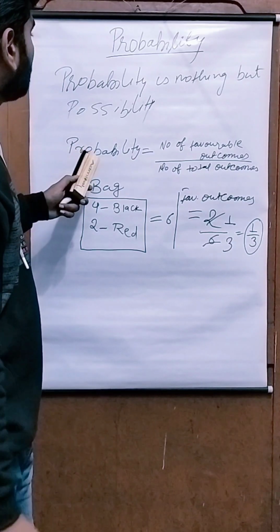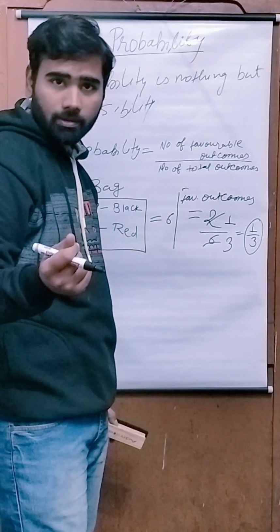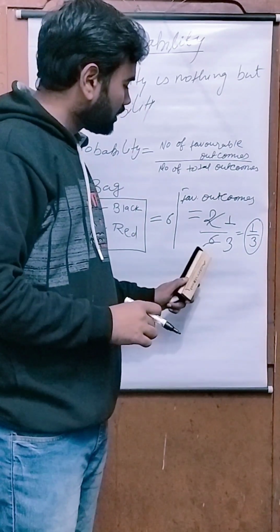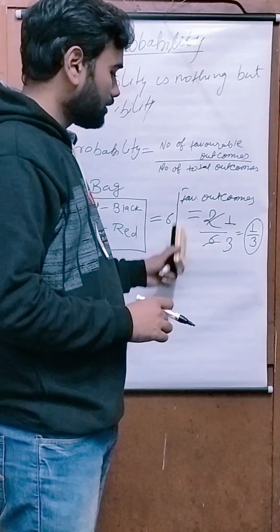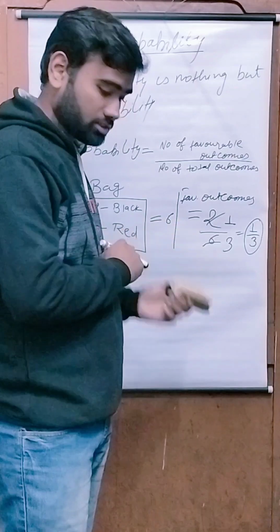We can now bifurcate it into different categories like conditional probability and many more. But it is not in your syllabus. It will appear later on, either in class 11th or 12th if you go for the science stream.